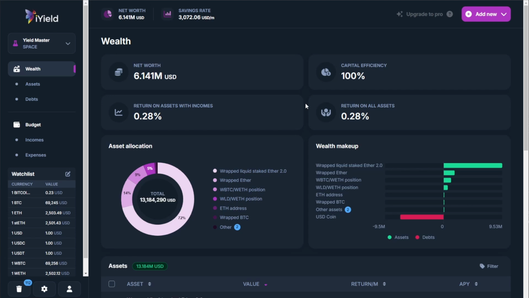We're not giving iYield access to sign or interact with smart contracts. We're purely just getting a visual read on where these positions stand and their US dollar term value.